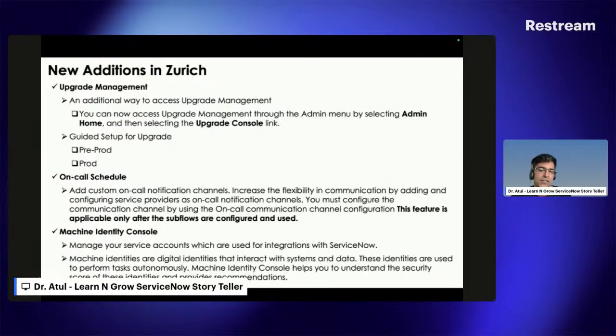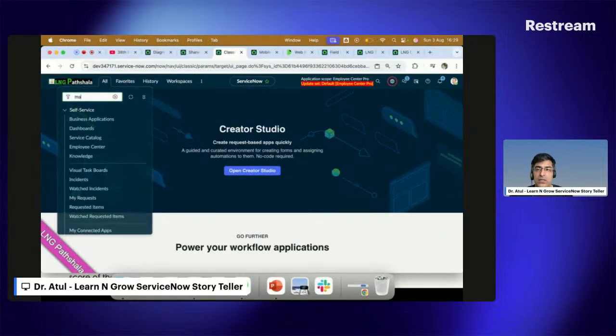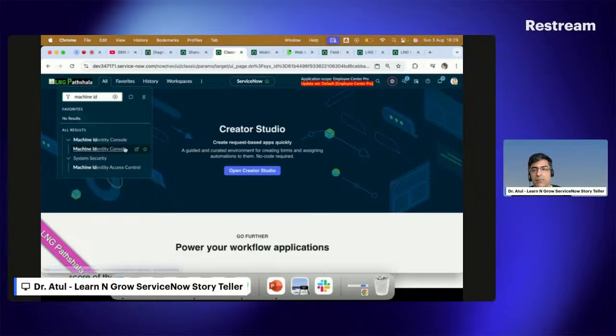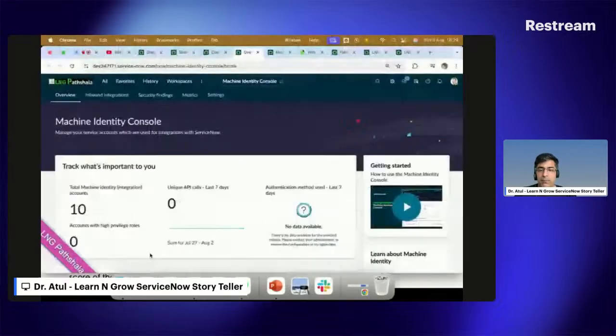Also, one more application added by ServiceNow is called the machine identity console. What is the purpose of the machine identity console? This is mainly to see from your service accounts' perspective how your service accounts are behaving, and how your service accounts are interacting with each other.